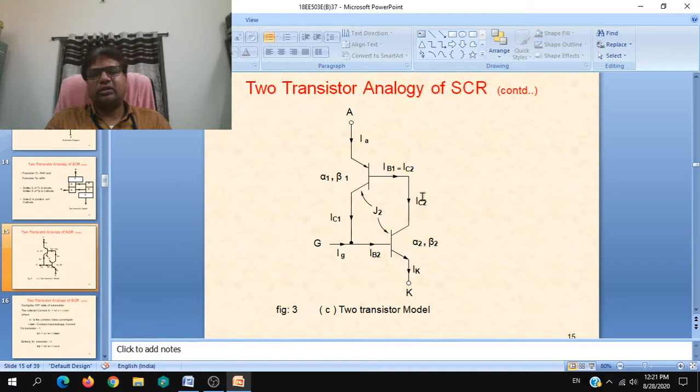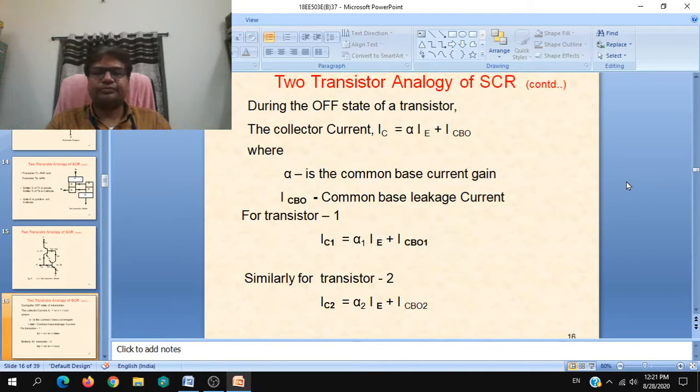Likewise it will be shown. In this, just take these arrows to be in reverse. So that is how the connection can be understood and how it conducts, how the gain will increase.